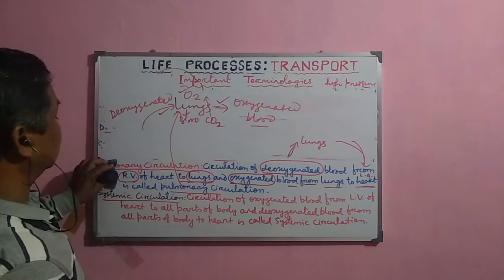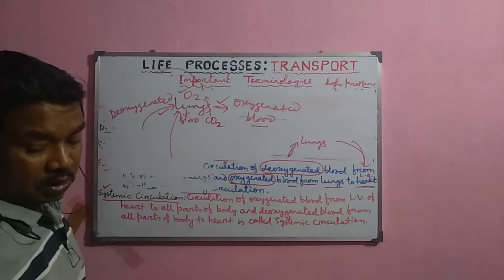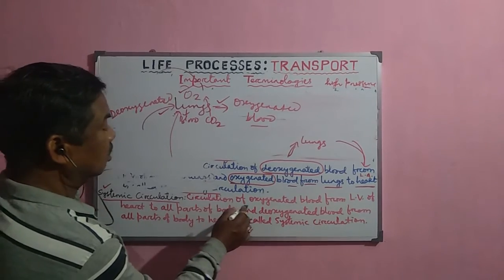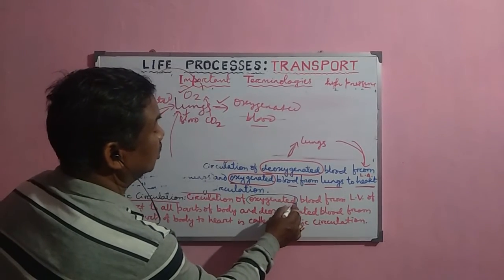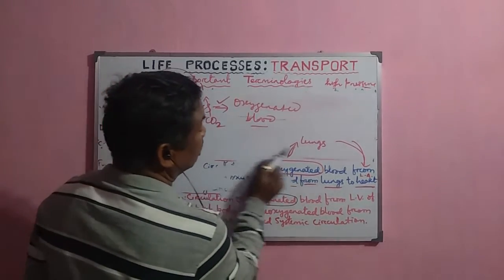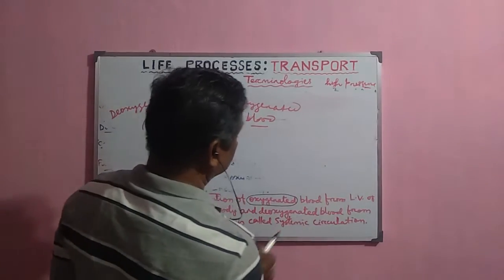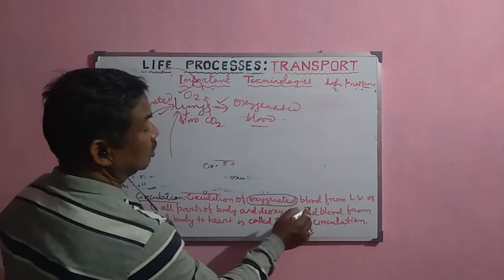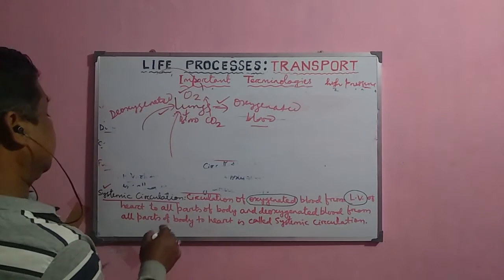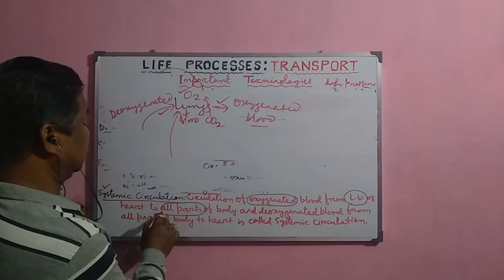Here the oxygenated blood, which returned from the lungs to the left auricle of the heart, passes to the left ventricle, and from the left ventricle it travels to all parts of the body.